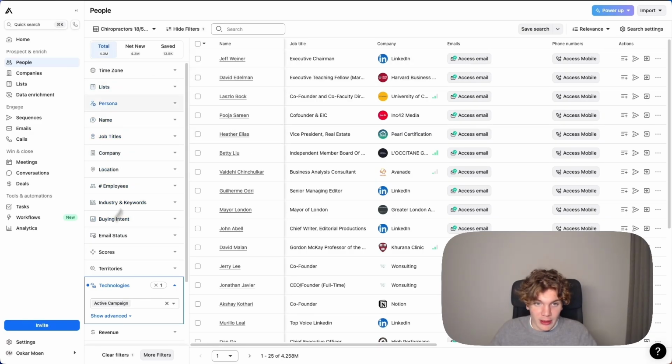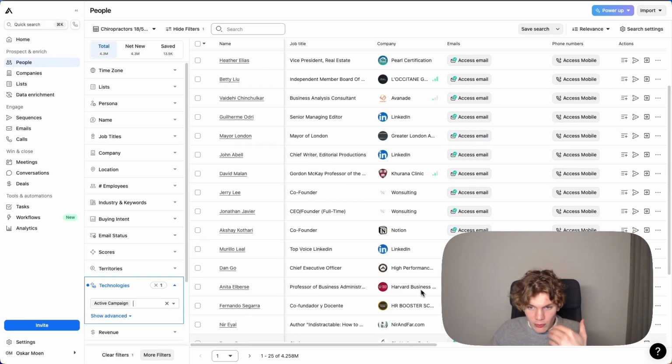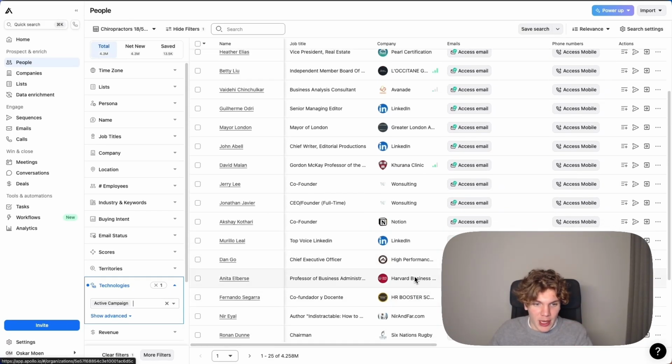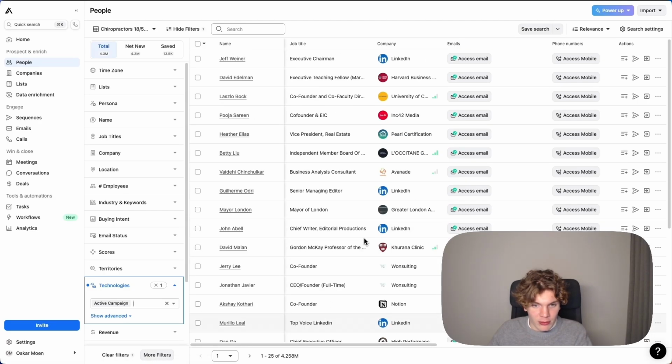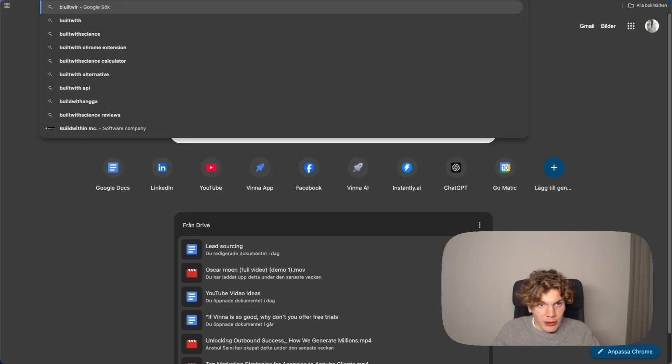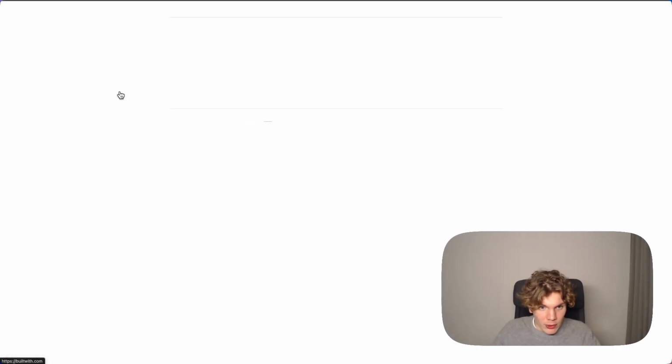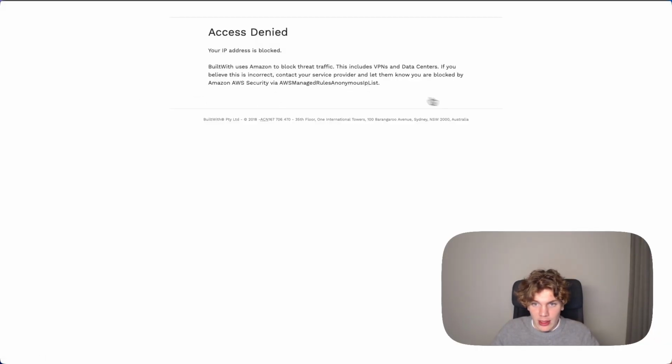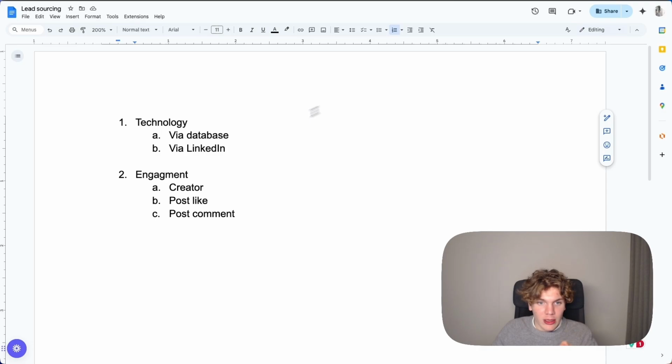You can see I've already run this a few times. So I've saved 13.5K. And then all of a sudden you have a list of companies who are using ActiveCampaign. And this is not 100% accurate, but at least there's an indication. The other way you can do this is via BuiltWith. Now the problem with this is that if you're in the EU, then you can't access this. I can't access it, at least for some reason. But this is another platform that enables you to scrape that. That's way number one, is via database. And you just add it under the technology filter.